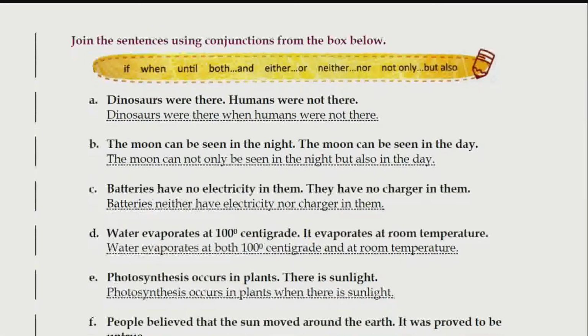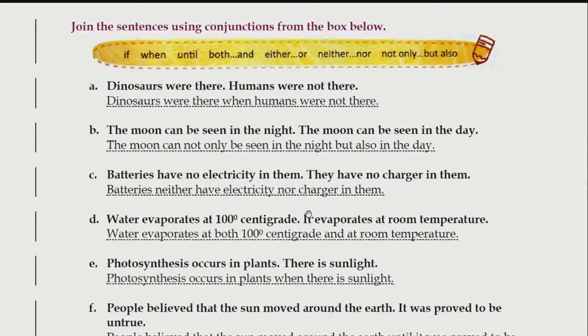मूविंग ऑन टू द लास्ट एक्सरसाइज. Join the sentences using conjunctions from the box below. And students, over here you will notice whatever I had said is mentioned over here. Both and, either or, neither nor. And at the last we also have not only but also. I'll explain to you when this kind of sentence comes up.